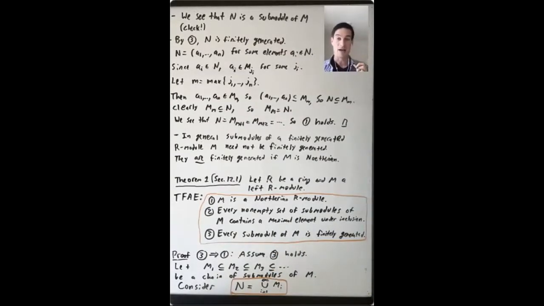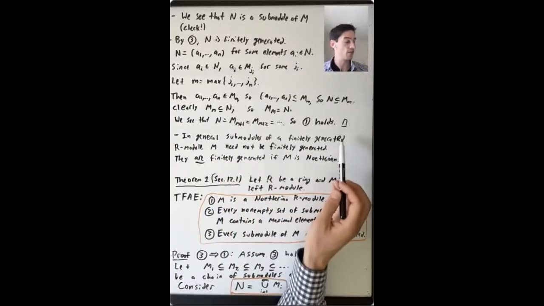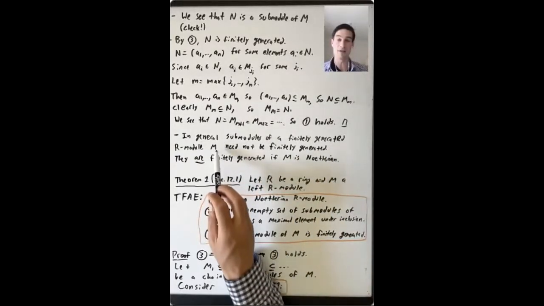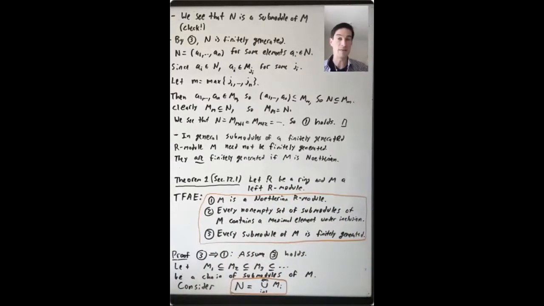All right, so I just want to point out one thing to emphasize, which is we've seen examples. In general, submodules of a finitely generated R-module M need not be finitely generated. What was the example we saw? If you take the polynomial ring in Q adjoin countably many variables, that's a ring R, and you can think of it as a left module over itself.